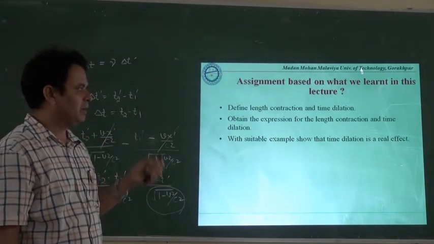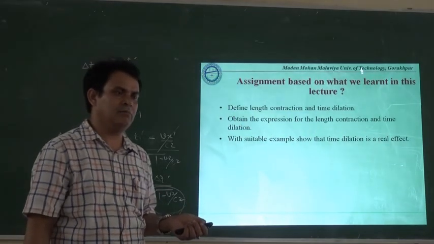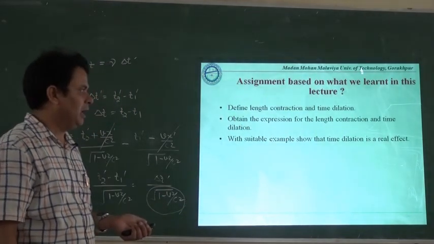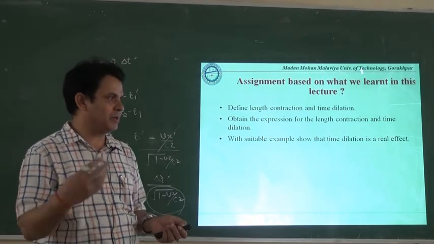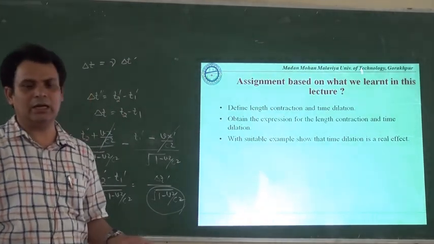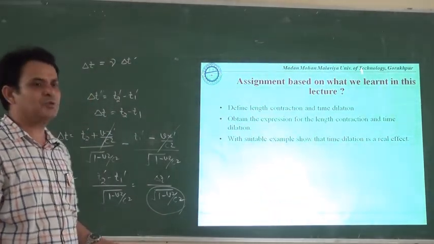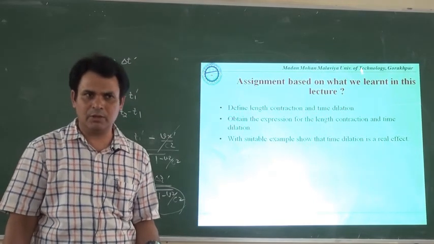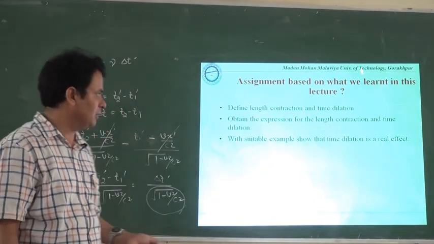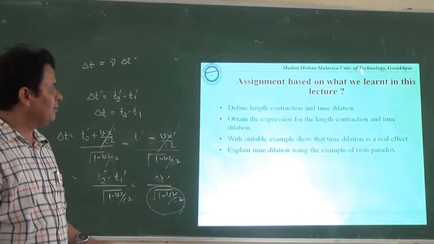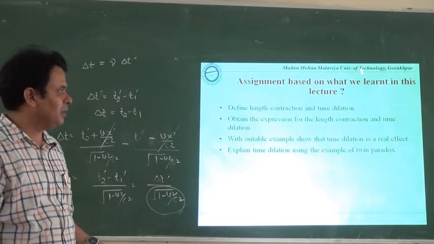I have just shown that meson particles are generated at 8 kilometers from the surface of Earth, even then they are reaching the surface of Earth. That is possible only on the basis of the consideration of time dilation. Explain the time dilation using the example of the twin paradox.